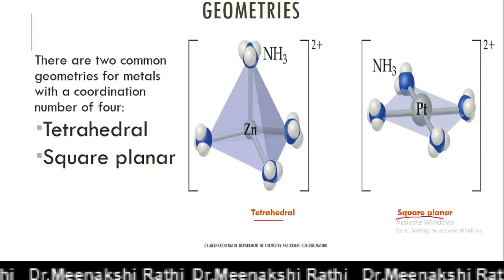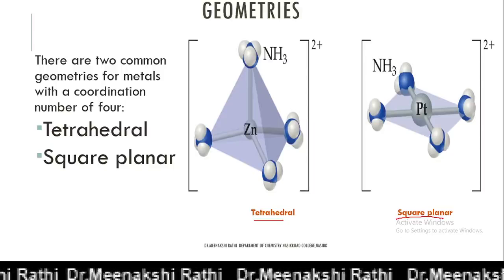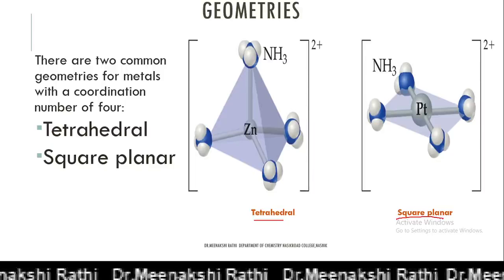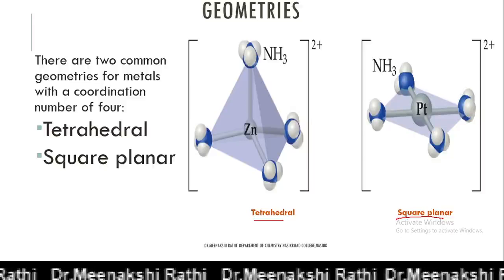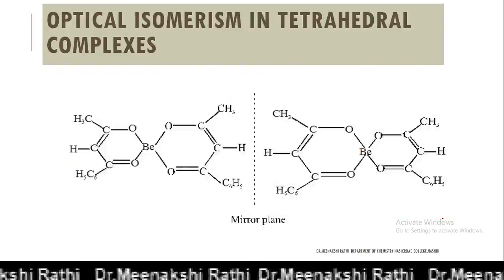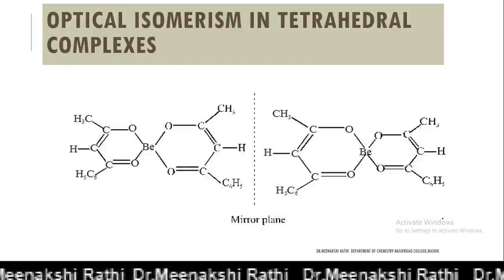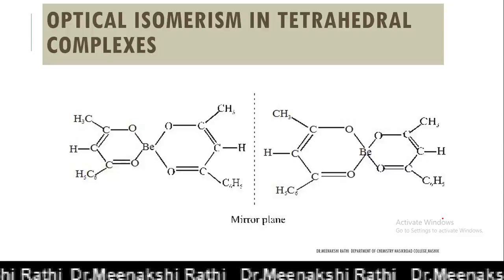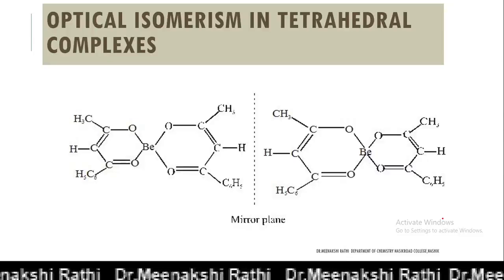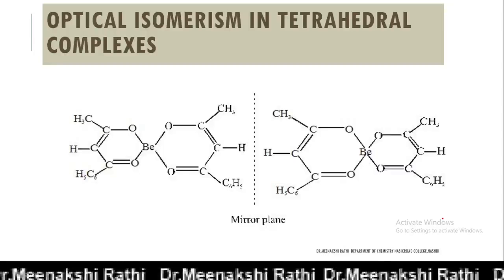So we can say that tetrahedral and square planar complexes don't show optical isomerism, but there are some examples in both cases. First, let's see this example. It is the example of a tetrahedral complex which contains the ligands, and this is the only compound which possesses optical activity.